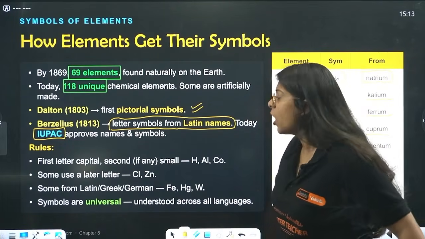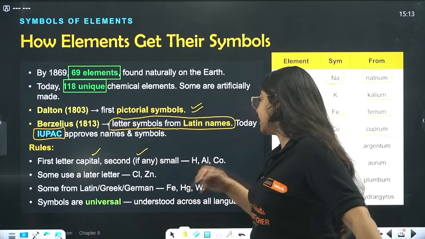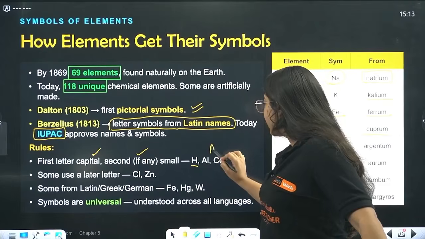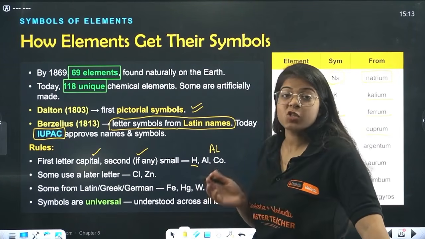Now some of the rules are there. First letter capital, second, if any, is small. So hydrogen, and aluminium, we don't write aluminium as capital A, capital L. See, these can be small things but very important.